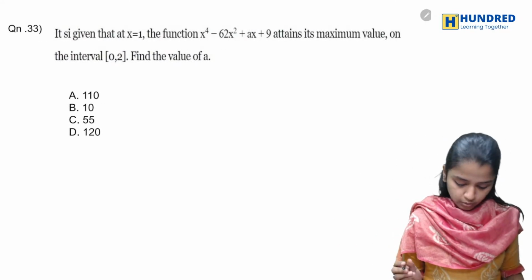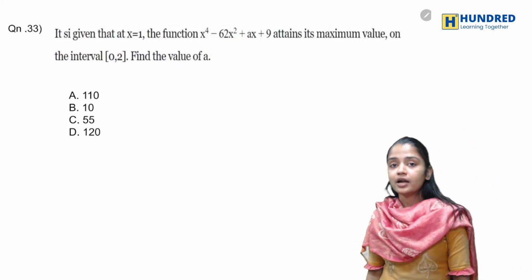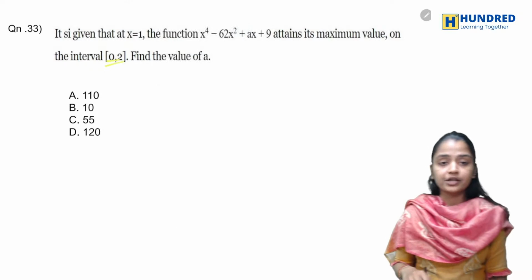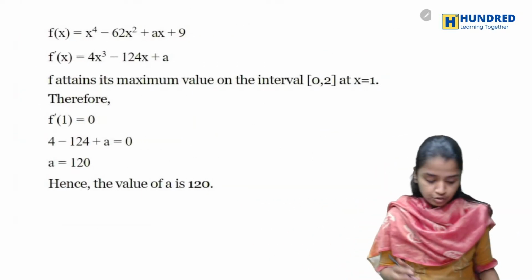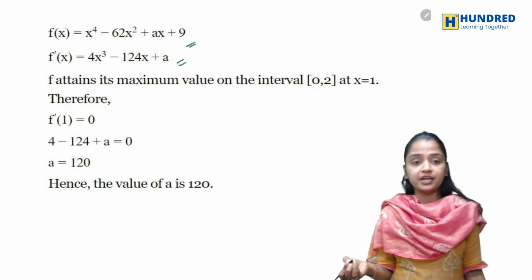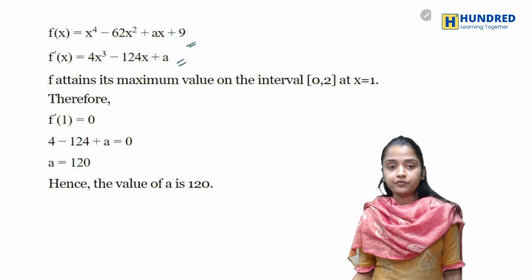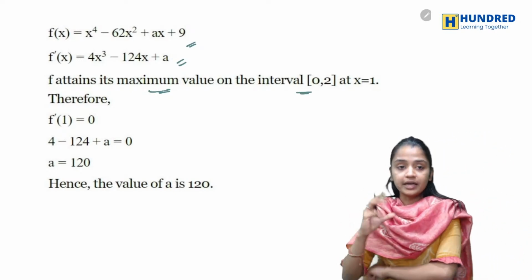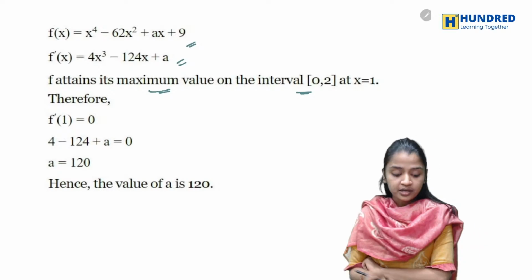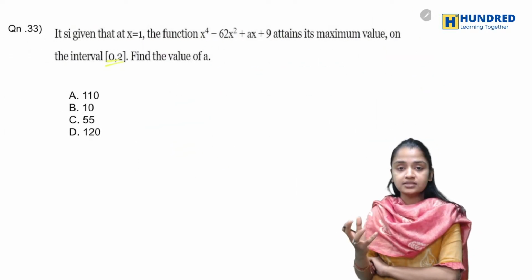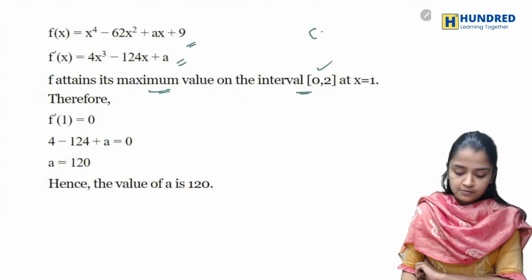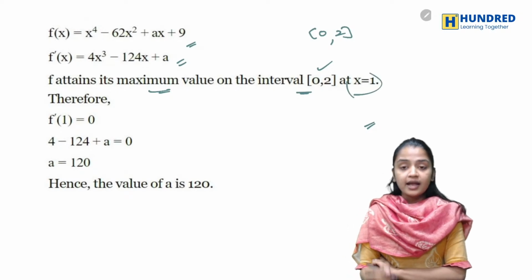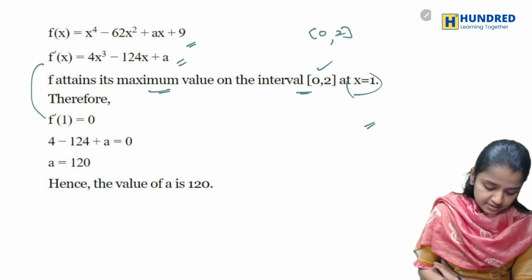Now let's go to the next one. You have a function, and the function attains a maximum value on a particular interval. You have to find the value of a. Now I have the function and I'm differentiating it with respect to x. They already told you that it attains a maximum value in the particular interval. In this interval, 0 to 2, I'm taking x as 1.